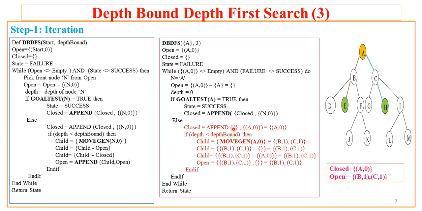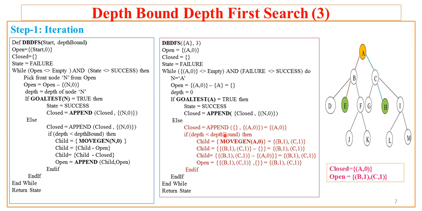Closed is initially empty. Now that the current node is appended, closed has one node along with the depth, that is node A with depth 0. Here depth is 0 and depth bound is 3. Is the depth of the current node less than the depth bound? That means, are we inspecting the node within the given boundary?